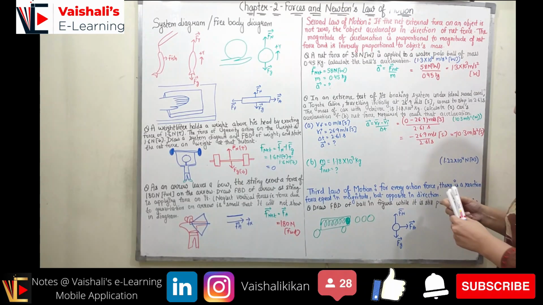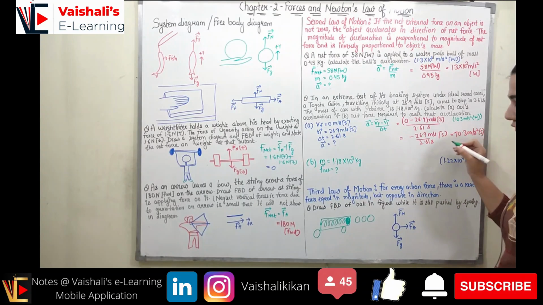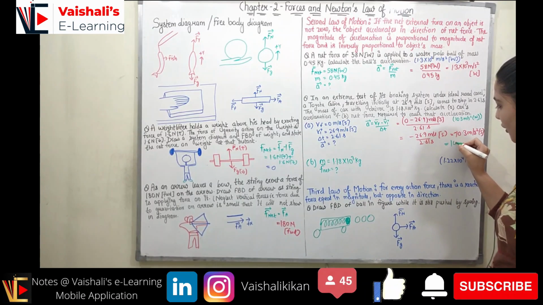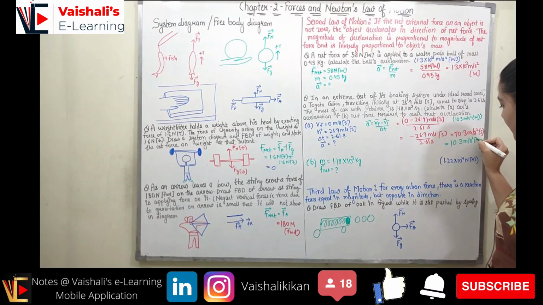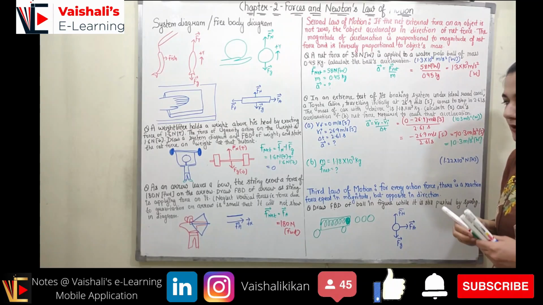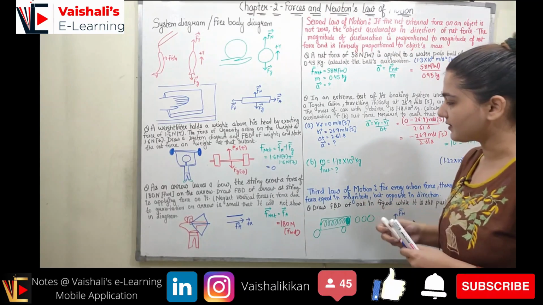So now how can I represent it? The minus of south can be represented as positive of north. So it can be represented as 10.3 meter per second square in north direction. Right, so I hope you understood how I calculated the acceleration.